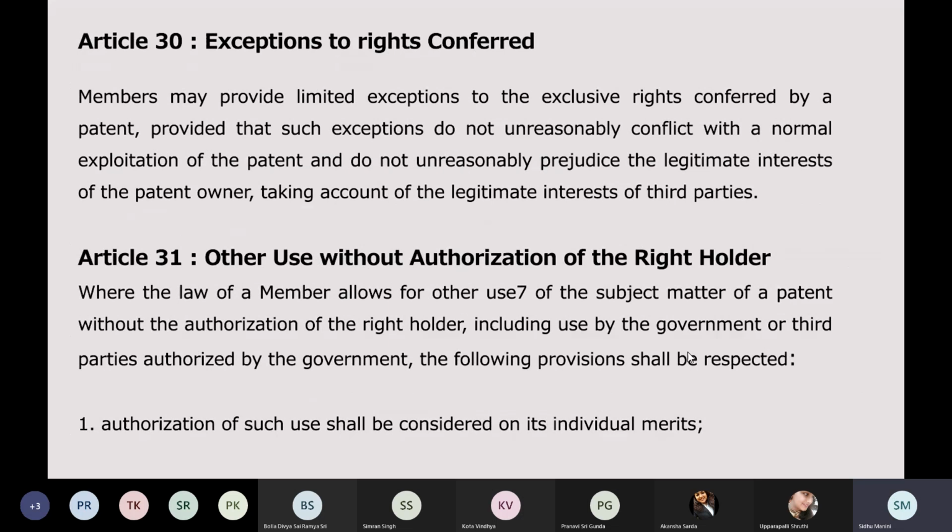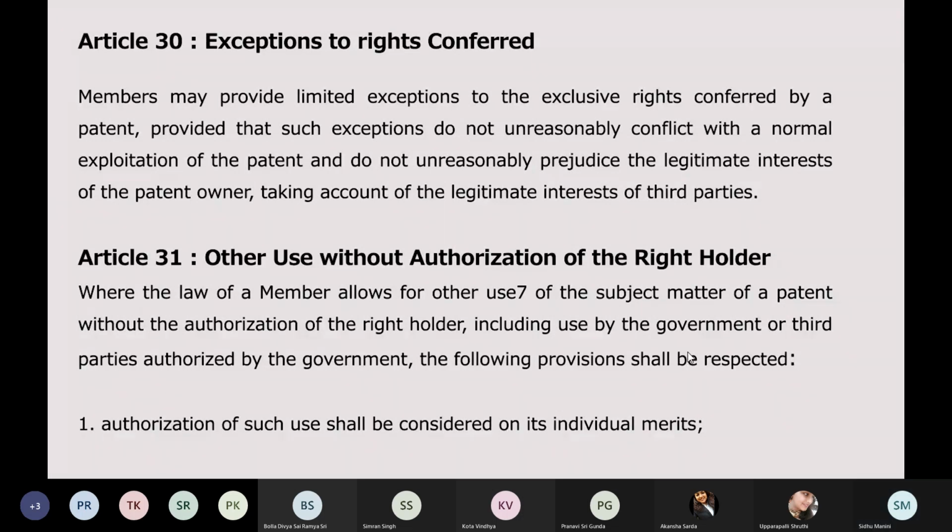Article 30 talks about exceptions to rights conferred. Meaning, when we see any section that is conferring any right, there are provisos to sections, right? You are in the 4th year or 5th year, so you must know that provisos are a very common aspect of our Indian acts. Provisos basically are exceptions in a way, something which is going against the aforesaid provision, and they provide something which is also included, although it is contradicting the above provision.